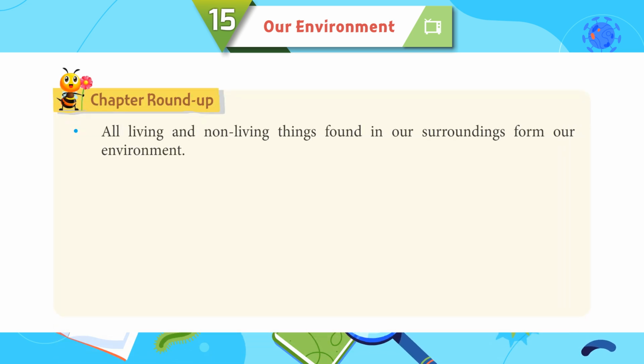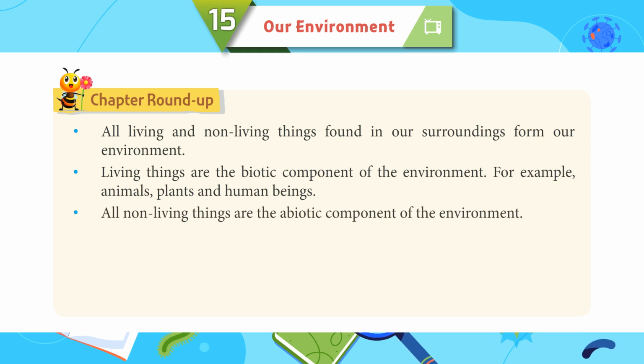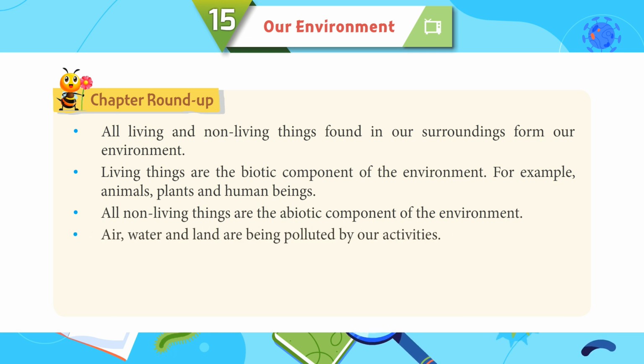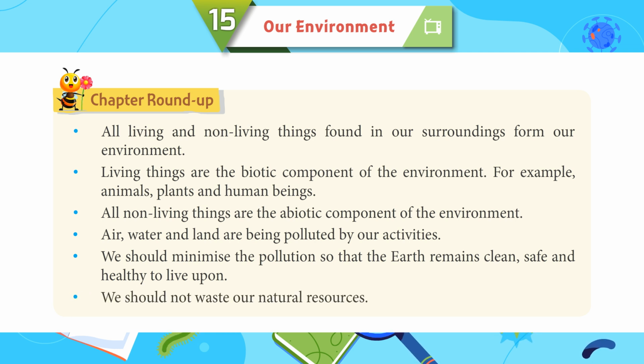Chapter Roundup. All living and non living things found in our surroundings form our environment. Living things are the biotic component of the environment, for example, animals, plants, and human beings. All non living things are the abiotic component of the environment. Air, water, and land are being polluted by our activities. We should minimize the pollution so that the earth remains clean, safe, and healthy to live upon. We should not waste our natural resources.